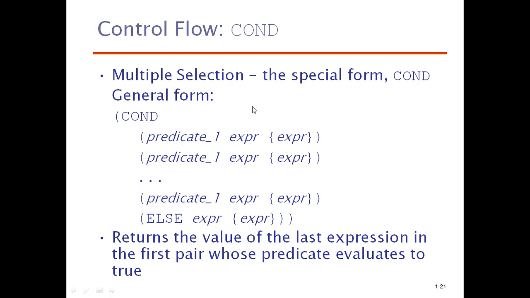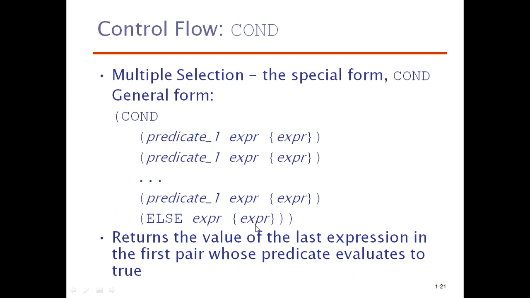selections. Multiple selection, the special form, cond, general form. Cond, predicate 1, expression, expression. Predicate 2, expression, expression. Like predicate 2, predicate 3. So predicate 3, expression and expression. Else, if not all the above predicates, then else expression, and give the expression.